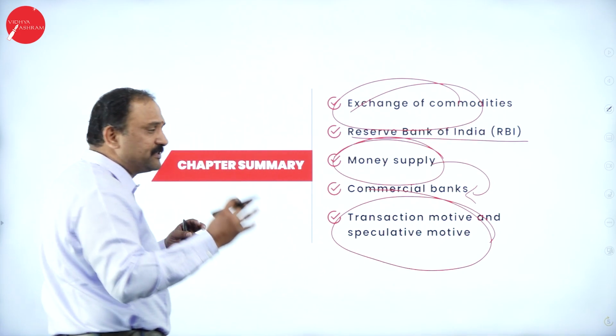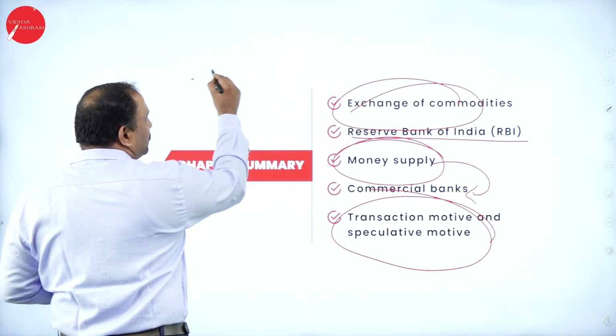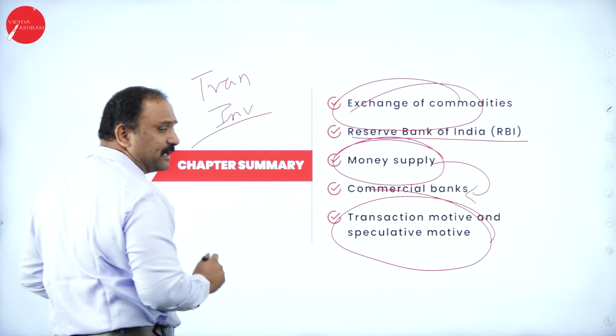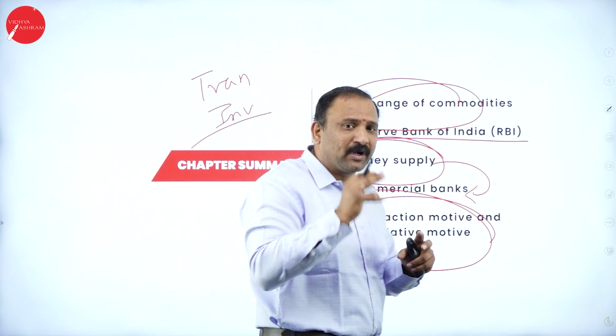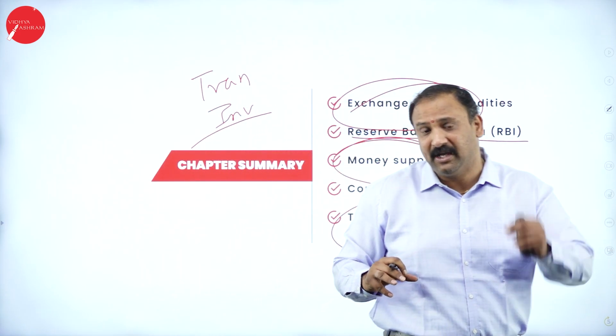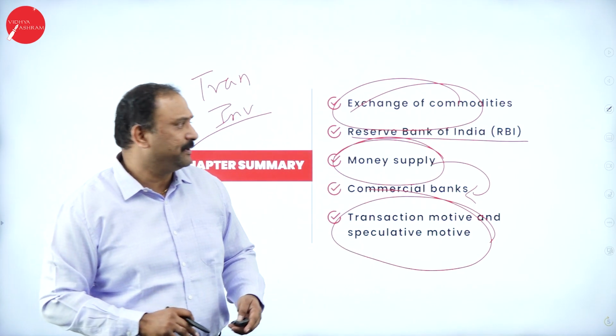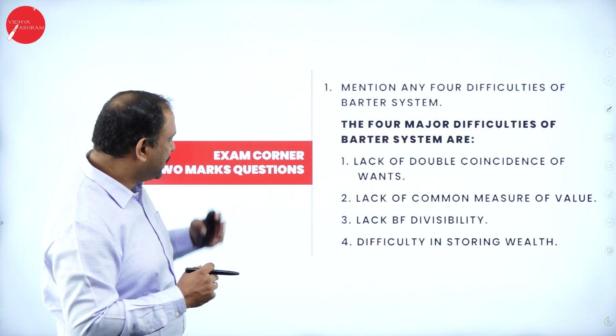So there are two things which I'm going to talk about. One is about the transaction here. The other one is about the investment perspective. So money creates two kinds of factors in the economy. The one starting from transactional, the other starting from the investment perspective. Now, let's go to the exam corner.